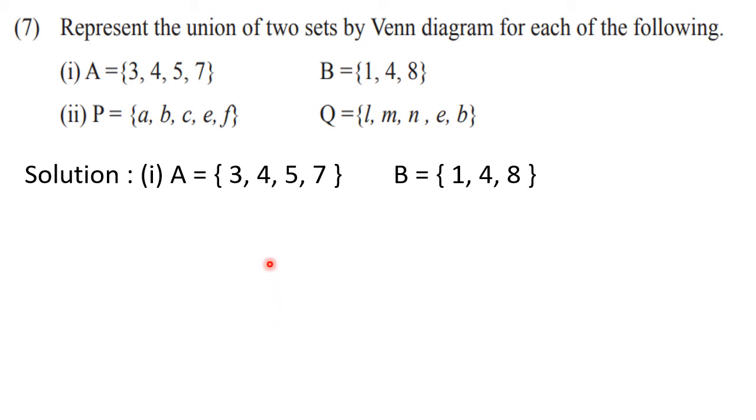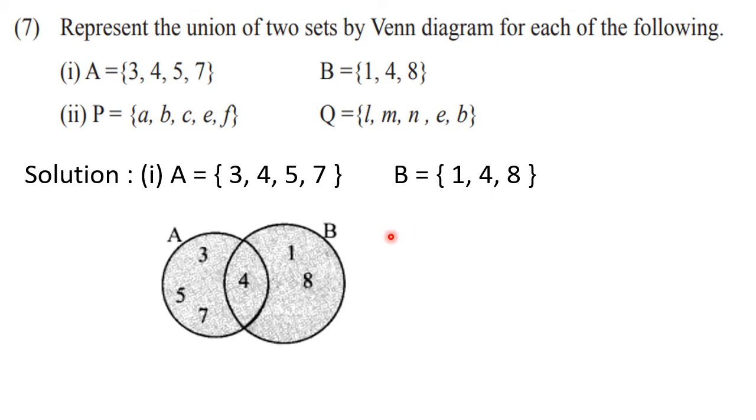So what you have to do is you are going to draw two intersecting circles. Why intersecting circle? Because you will observe that 4 is common. Okay, that means intersection is present. That is why you need to draw two intersecting circles. One is set A and other is set B. And the common element, that is 4, that you show in intersection part.